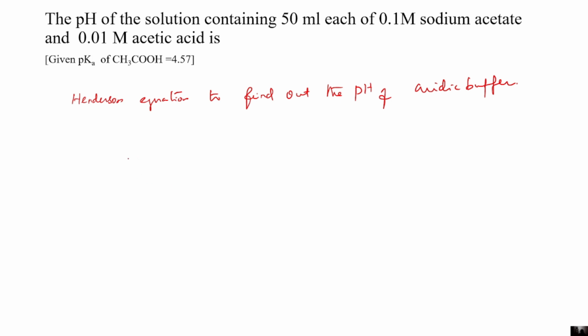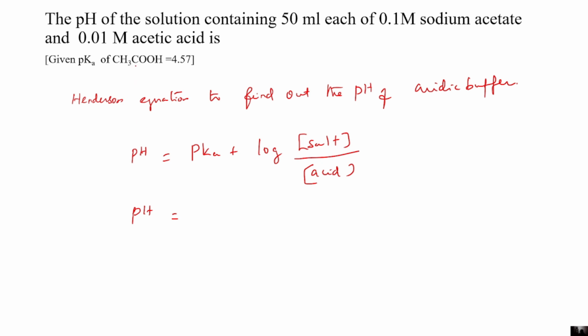Therefore, pH is equal to pKa plus log of concentration of salt divided by concentration of acid. We are putting the values in the places.